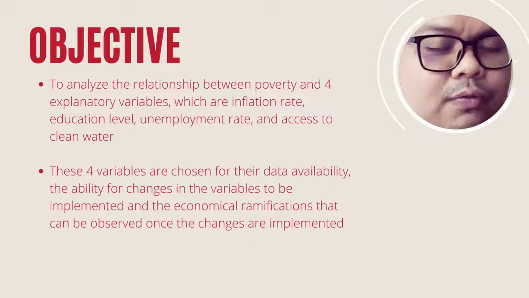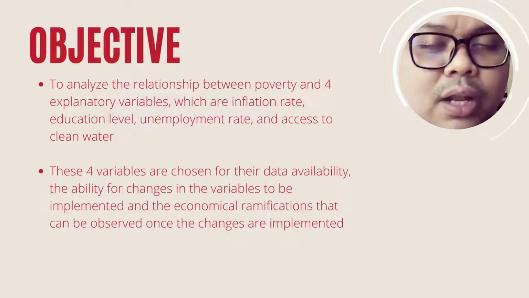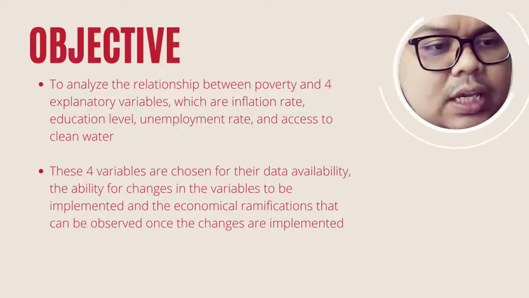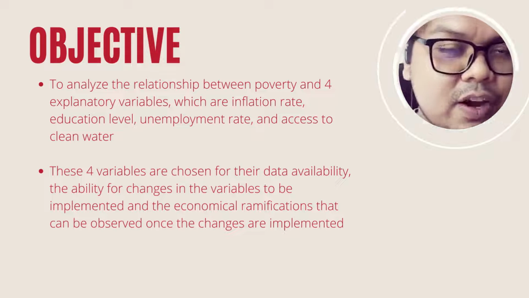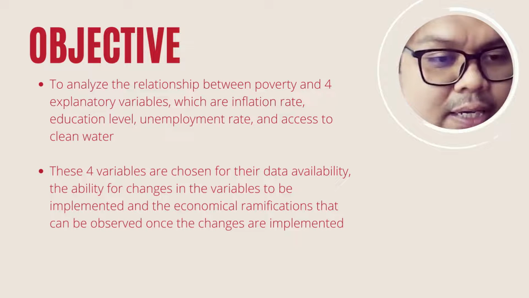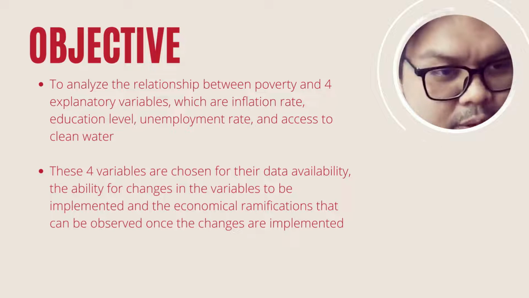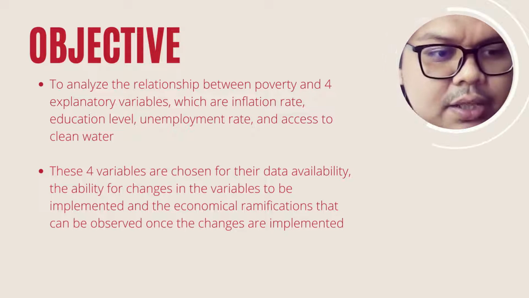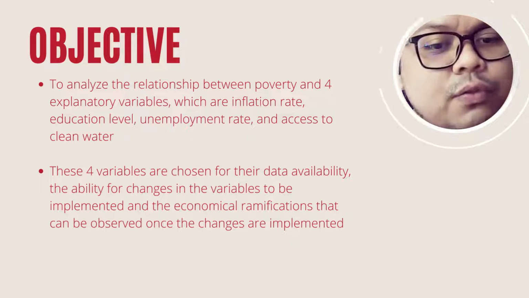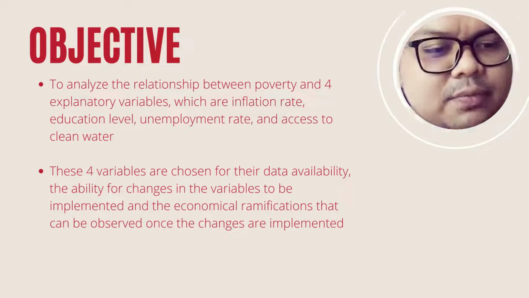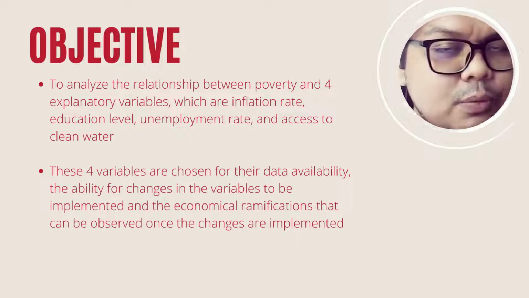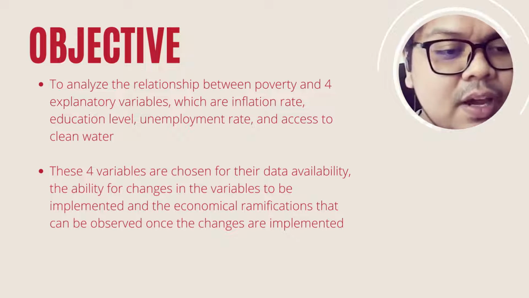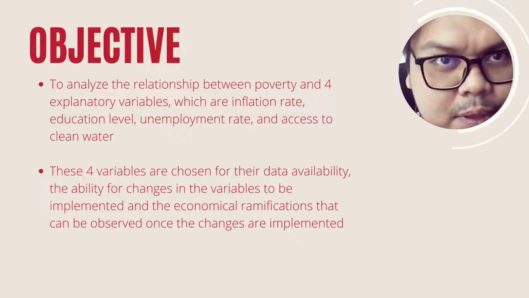Thus, for our group project, one of our main objectives is to analyze the relationship between poverty and four explanatory variables that have been chosen by us, which are inflation rate, education level, unemployment rate, and access to clean water. These four variables are chosen for their data availability, the ability for changes in the variables to be implemented, and the economical ramifications that can be observed once the changes are implemented.